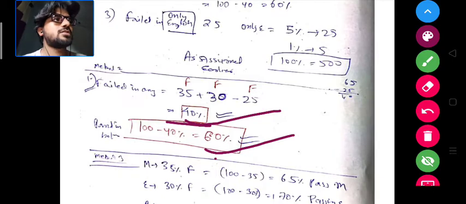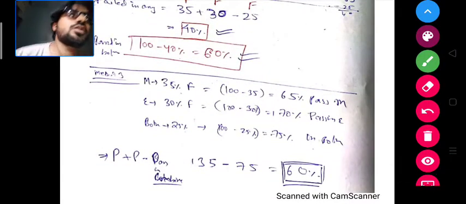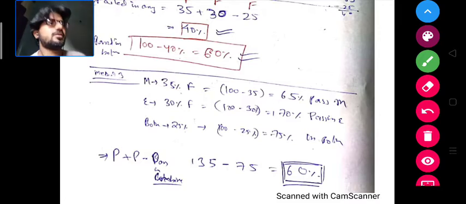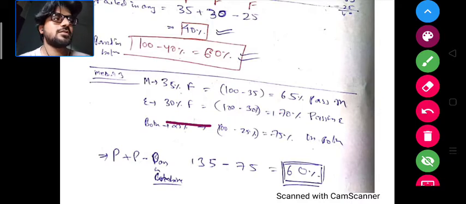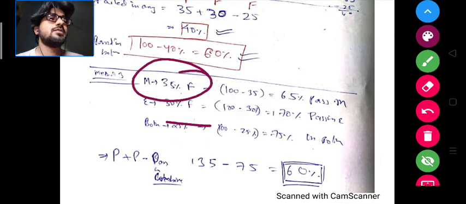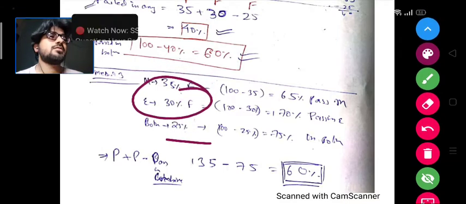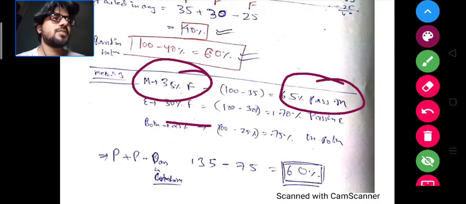Okay, there is method 3 also of doing the question. Up till now we have calculated in terms of the total number of failed. You can also calculate it in terms of the total number of passed candidates. If 35% failed in mathematics, then the passed candidates will definitely be 65% in maths.